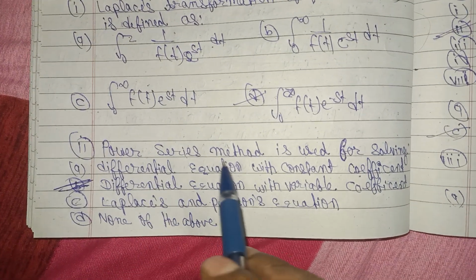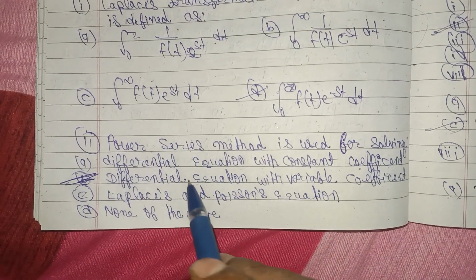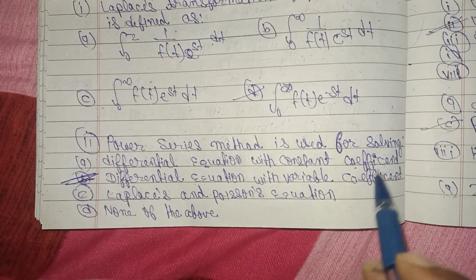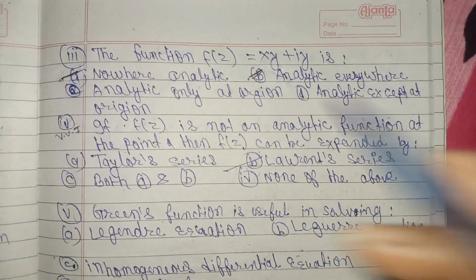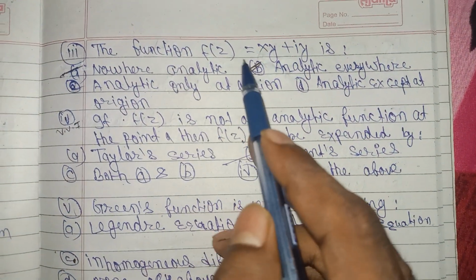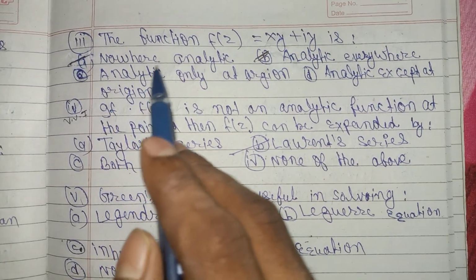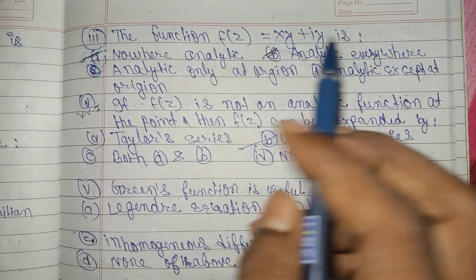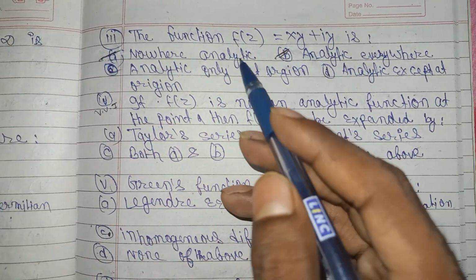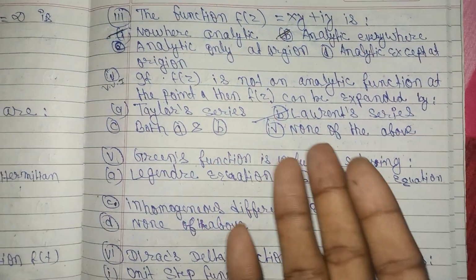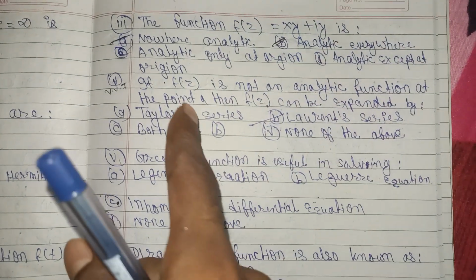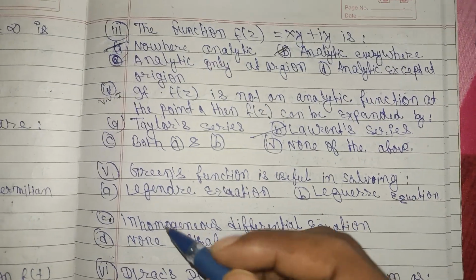Question number 2. Power series is a method used for solving differential equations with variable coefficients. Question number 3. The function f(z) = x, y is analytic everywhere or nowhere analytic. So there are two options correct; you can choose any one option in these examinations.